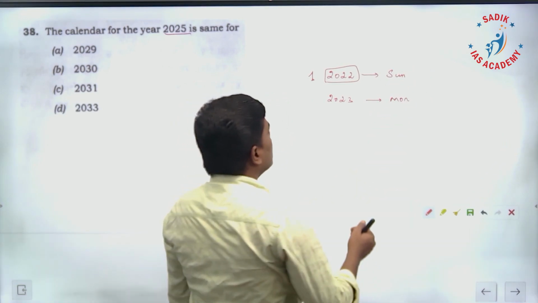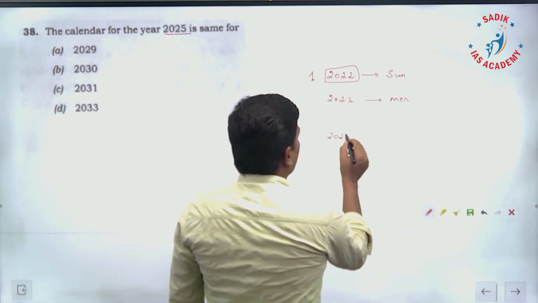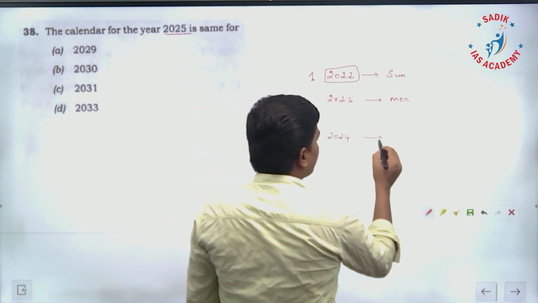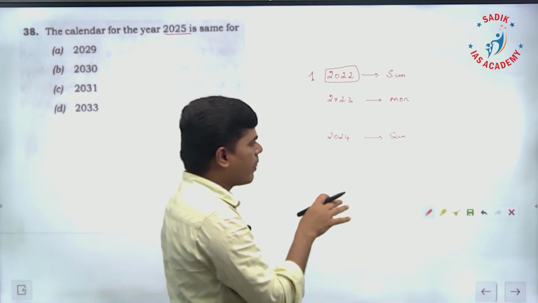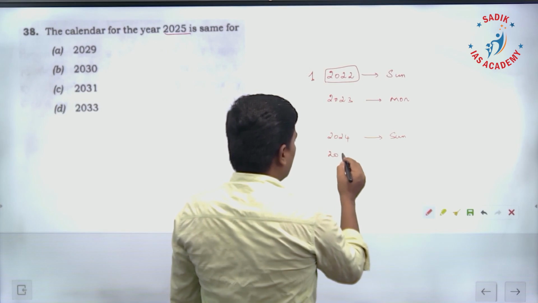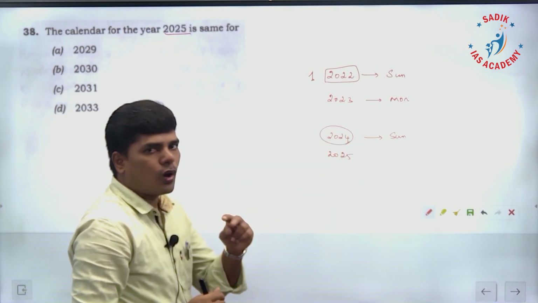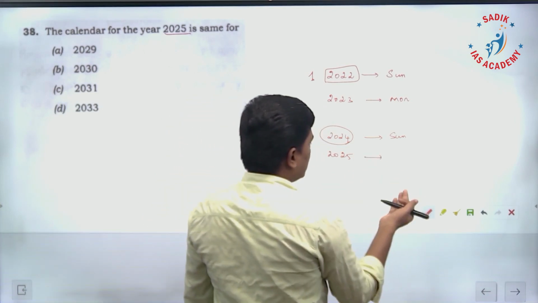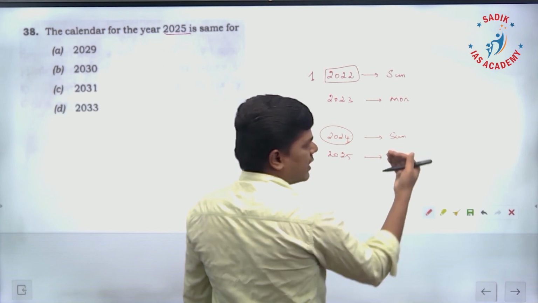Similarly, suppose it is a leap year, 2024 is a leap year. Suppose this year starts with Sunday, just as an example. The next year, 2025, after a leap year will have 2 odd days. So the next year it will start 2 days forward.